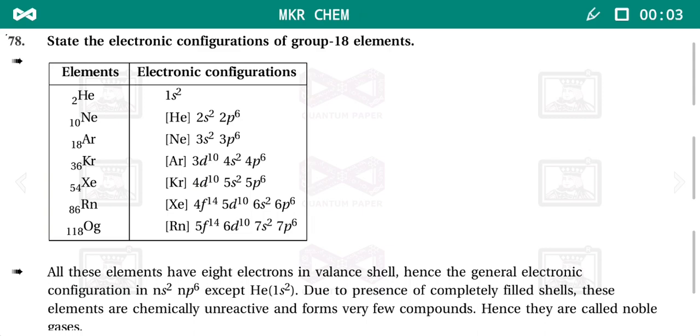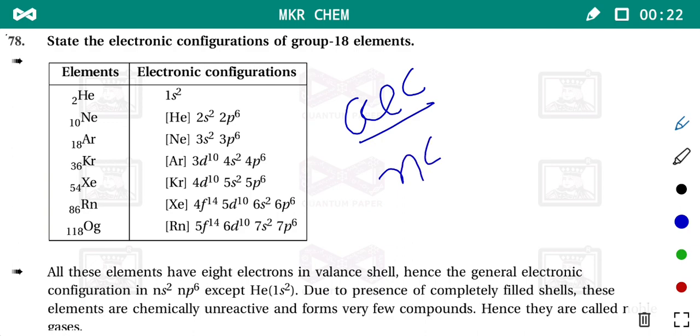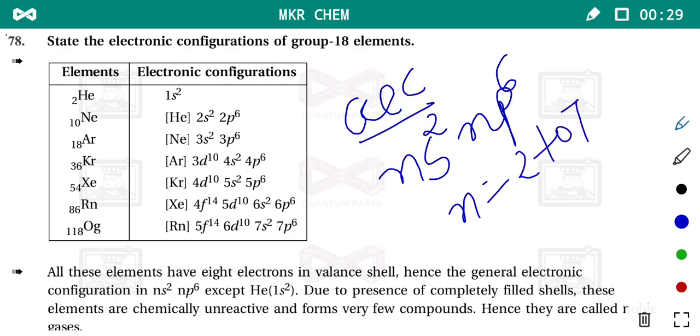Hello my dear friends, let us start the last group of p block element with the question: state electronic configuration of group number 18. The general electronic configuration of group number 18 is ns2np6, n is equal to 2 to 7, and see here valence electrons are 8 and completely filled valence electrons.